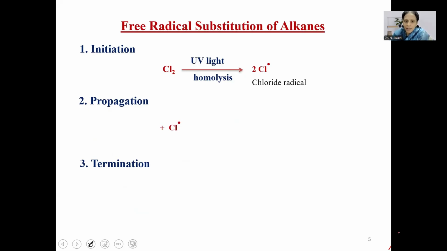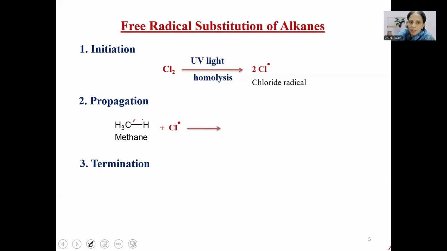The generated chlorine radical attacks the alkane, that is methane, in the chain propagation step. Now to gain stability, this chlorine radical needs one more electron. So this odd electron will be abstracted from a carbon-hydrogen bond present in methane.